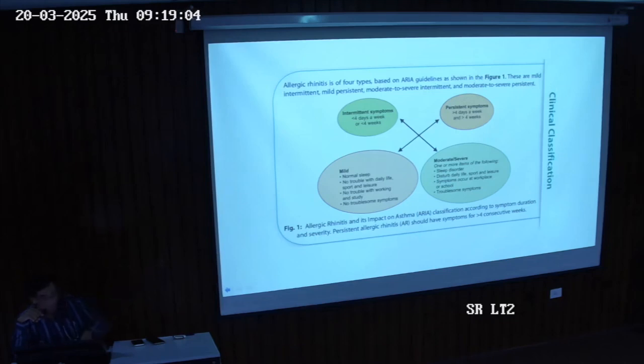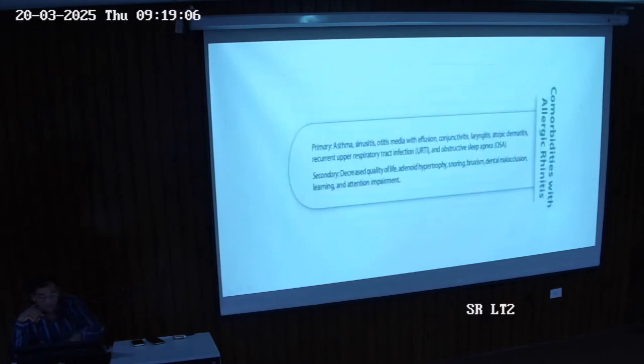Later there is decreased quality of life, inability to concentrate in school, inability to perform daily activities, and snoring because of the blockage in the nose. We have bruxism, dental malocclusion, adenoid hypertrophy, and learning and attention impairment because they are not able to concentrate. So secondary comorbid conditions can occur, while primary ones we do have with allergic rhinitis.